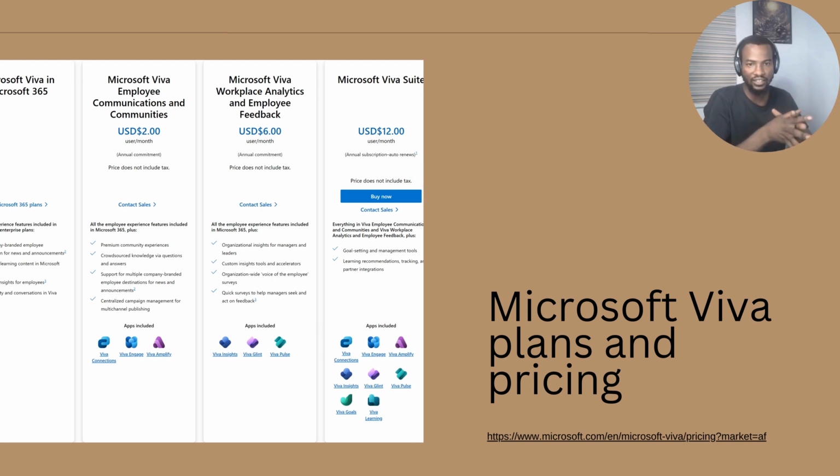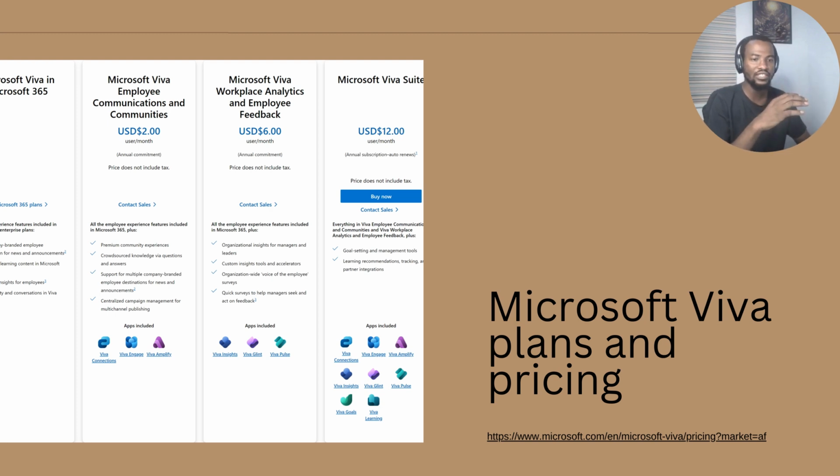Then if you want the standalone options, we have Microsoft Viva Employee Communications and Communities, so that you'll be able to have Viva Connections, Viva Engage, and Viva Amplify. The next one is Microsoft Viva Workspace Analytics and Employee Feedback, where you'll get Viva Insights, Viva Glint, and Viva Pulse.